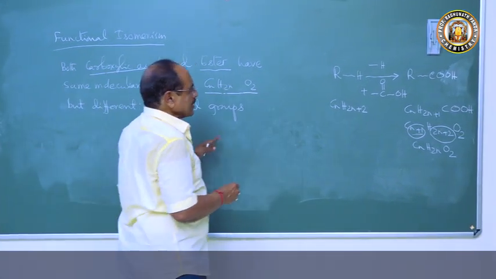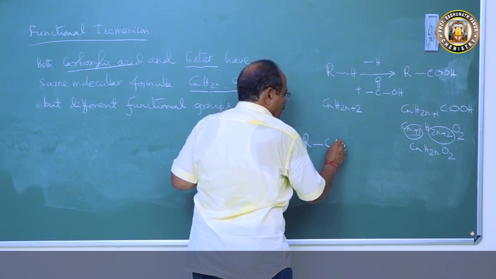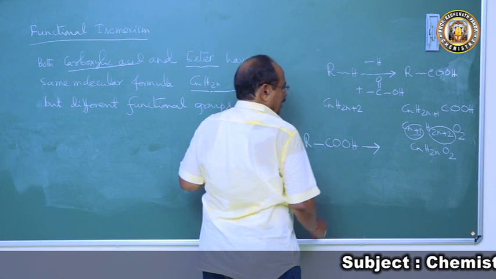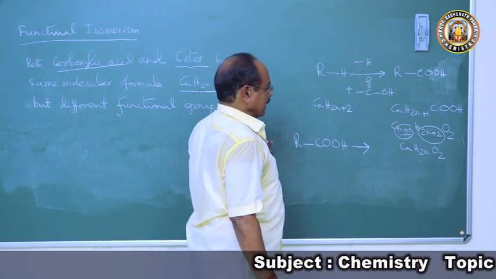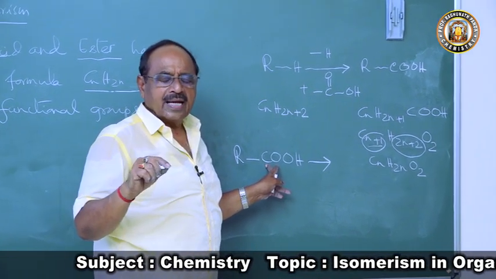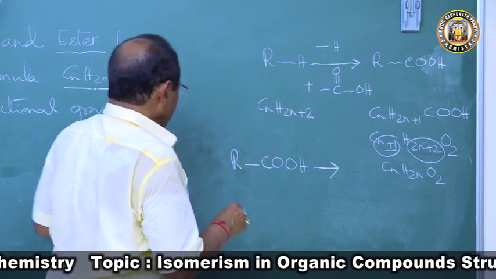Then what is ester? An ester is an alkoxy derivative of carboxylic acid. What is ester? An ester is an alkoxy derivative of carboxylic acid. What is carboxylic acid?